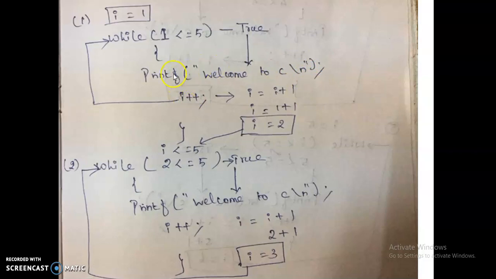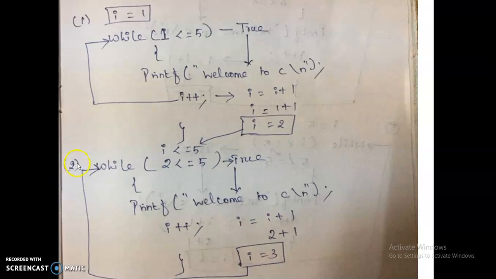And the next statement is I plus plus. I plus plus means I equal to I plus 1. Already the value of I here is 1. 1 plus 1, 2. Now the new value 2 is assigned to the variable I. So the condition is true, so it goes back to the while loop once again. But the value of I here is changed to 2, not 1.